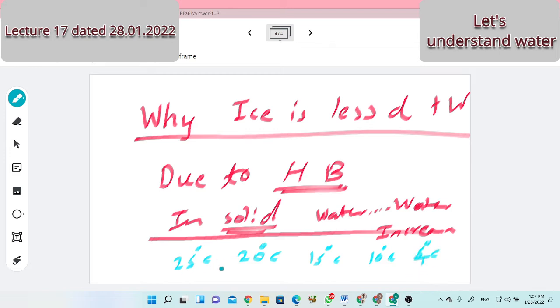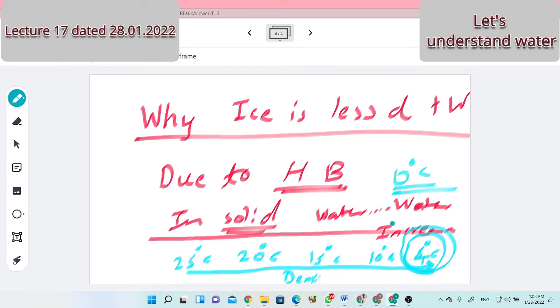So what will happen? Compactness or density will increase up to 4 degrees Celsius. Afterwards, below that, water cannot come closer. There is a limitation. Cannot come closer. But still, ice is not formed. Solid is not formed. Solid occurs at 0 degrees Celsius, considering standard conditions. So after 4 degrees Celsius, what happens? If they try to come closer, they will go that much away. Try to make them come closer, further away they will go.